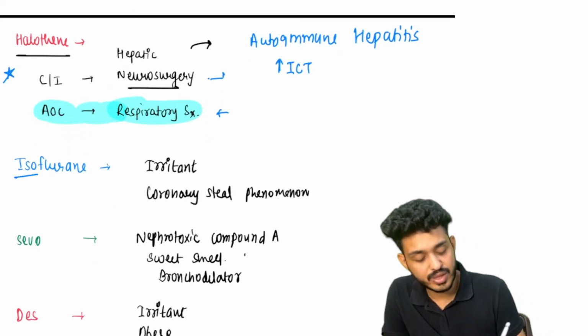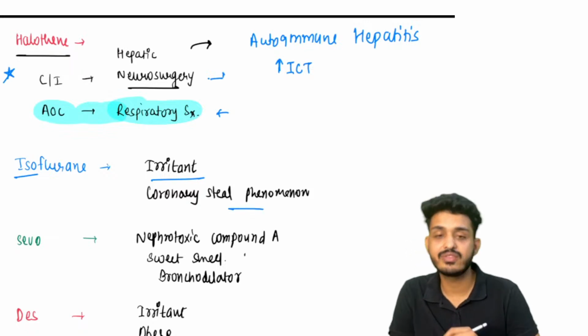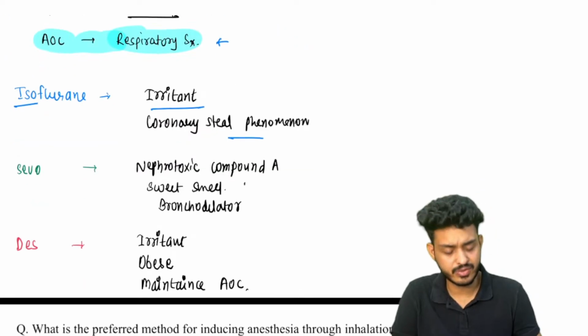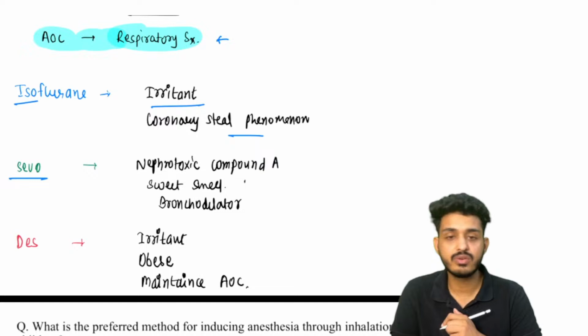About isoflurane, isoflurane is an irritant, and it will show a phenomenon known as the coronary steal phenomenon or reverse Robin Hood phenomenon. Not so important, just remember this point. Okay, next one is your sevoflurane.